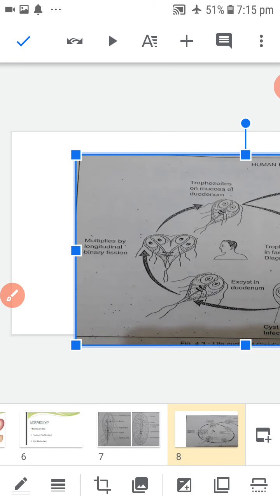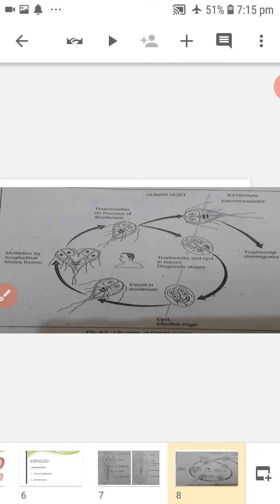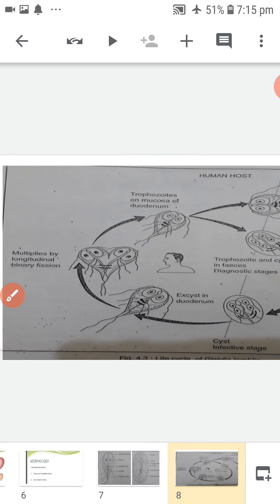They multiply in enormous numbers by binary fission and colonize the duodenum. They live in the duodenum and upper part of the jejunum, feeding by pinocytosis.